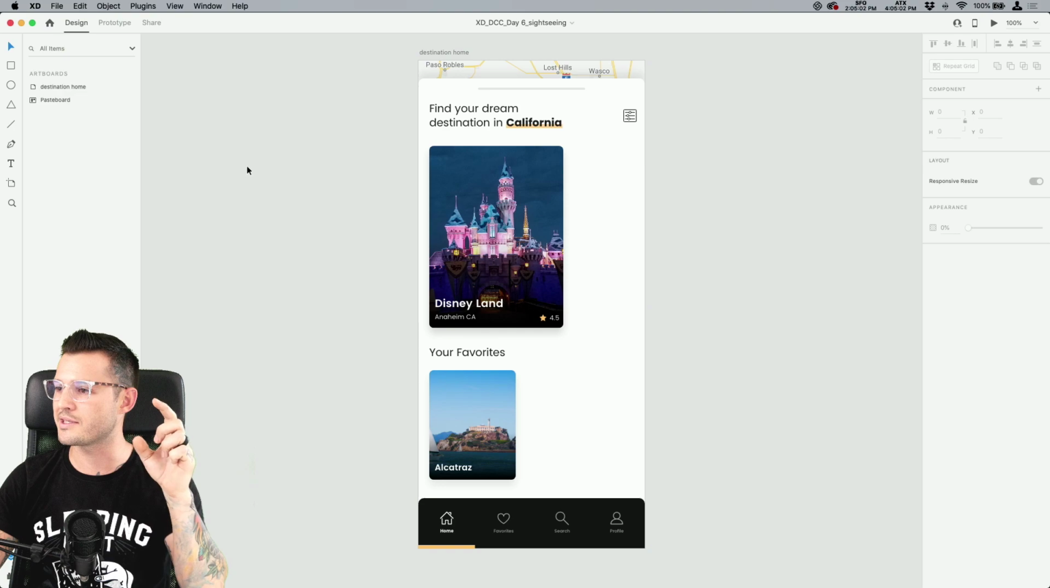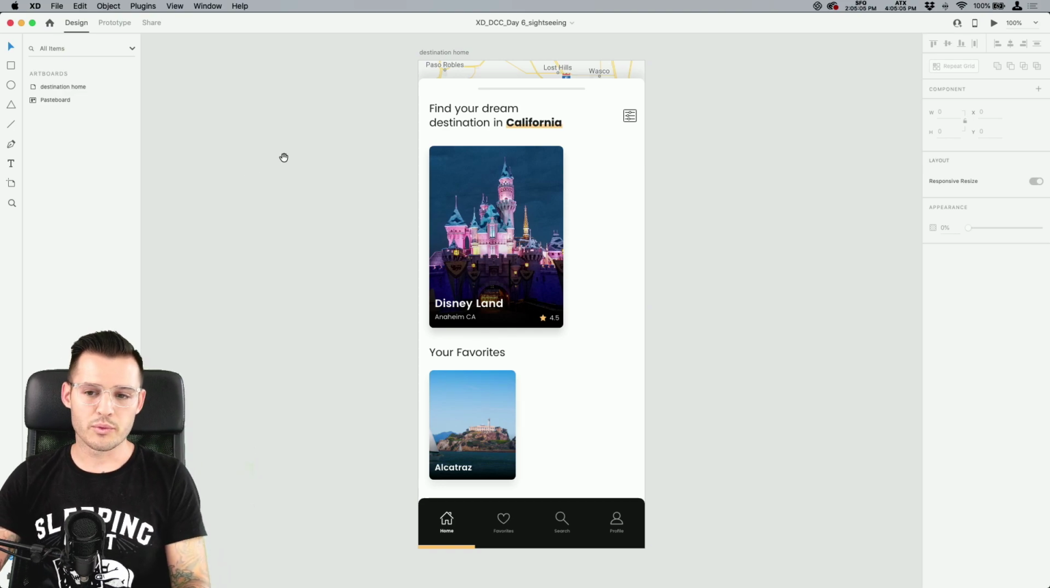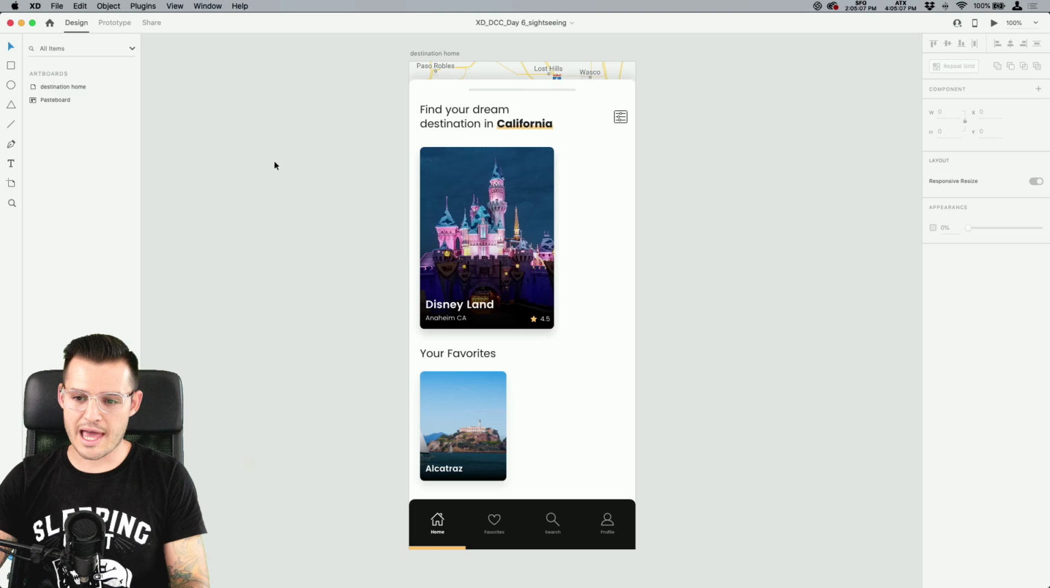You can also use the hotkeys of Command E or Command Shift E. Really, really easy. Great question though. That is how you export the work.